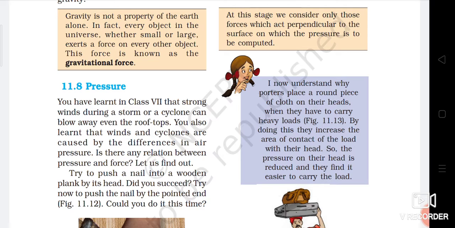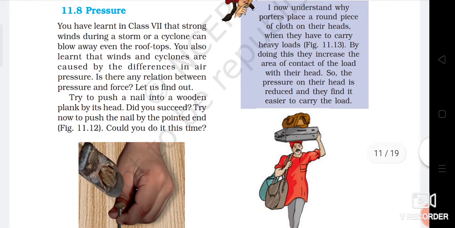In the same way, in villages the ladies carry the matka on their head, and below the matka they keep cloth pieces so that the contact area is more, the pressure is reduced and they can carry the water easily. We have observed this in the villages.